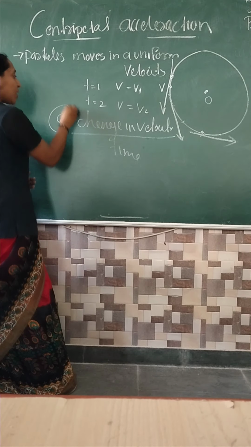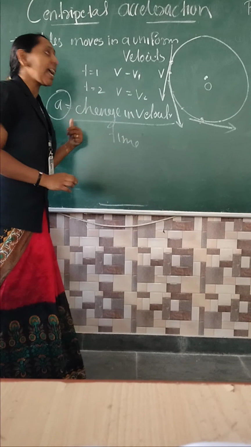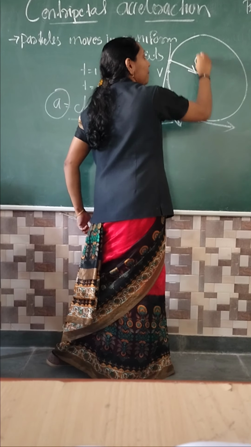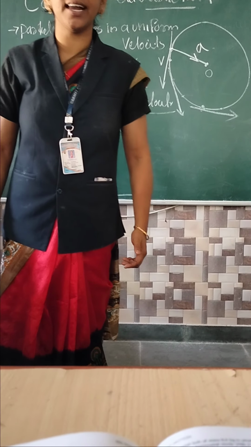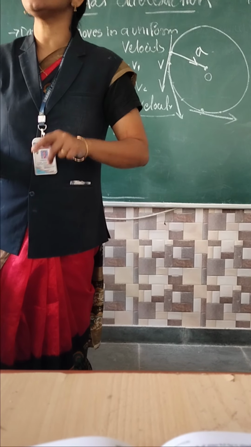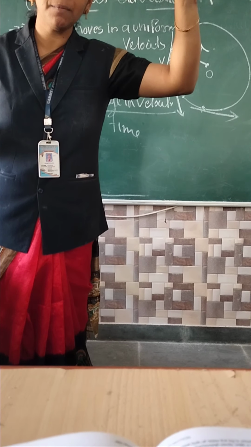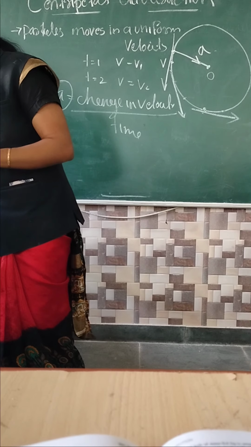This acceleration is called centripetal acceleration. This acceleration direction is towards the center. Clear everyone? So centripetal acceleration is towards the center. The velocity of the particle is in the tangential direction. Did you understand the difference well? Then we should go on to the diagram of that.